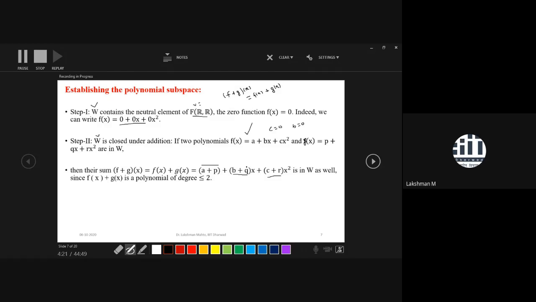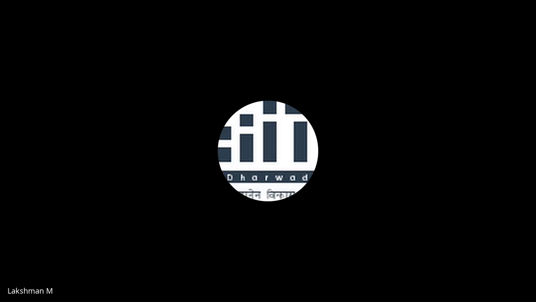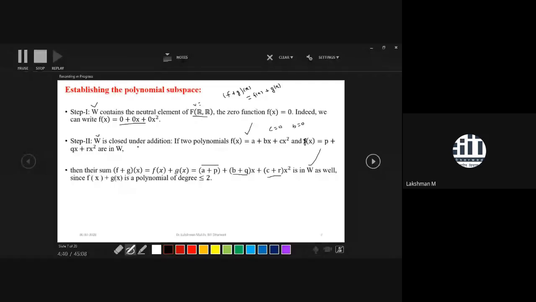So again we observe that the sum of f and g is a polynomial of degree up to 2. So the sum of these two polynomials is again in W. So W is closed with respect to the addition operation of F(R, R), the addition of functions.